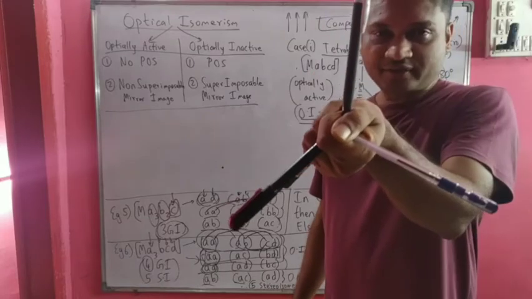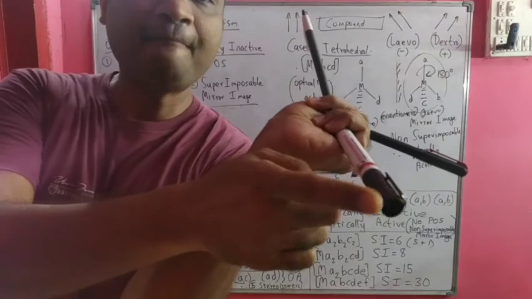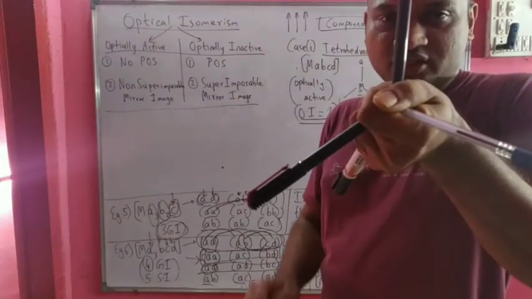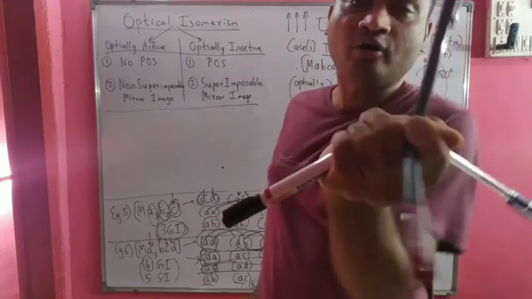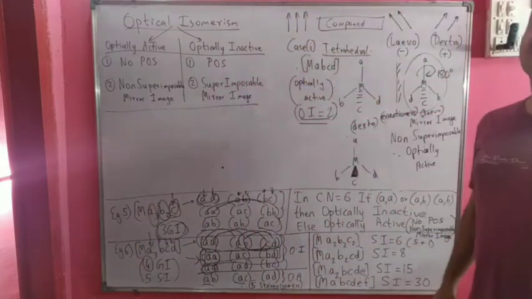Now, if I rotate this structure by 180 degrees, you can see this marker comes out of the plane. This is the initial structure in which the C ligand is behind the plane. Upon rotation by 180 degrees, this C ligand comes outside the plane.